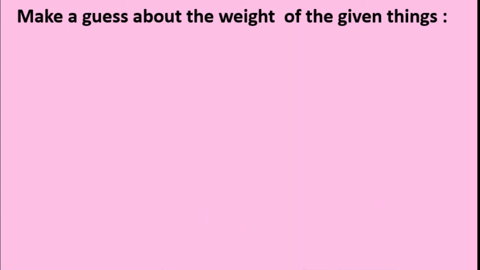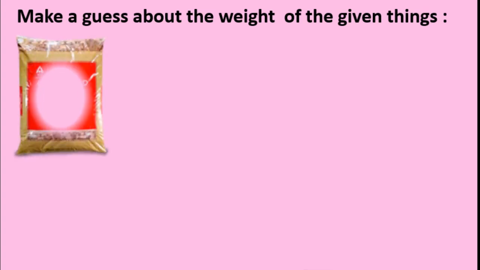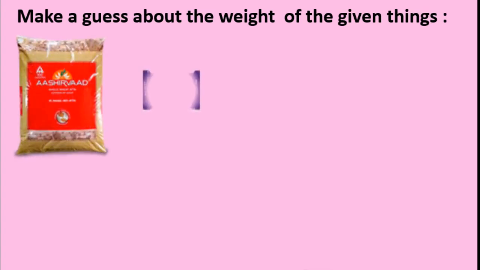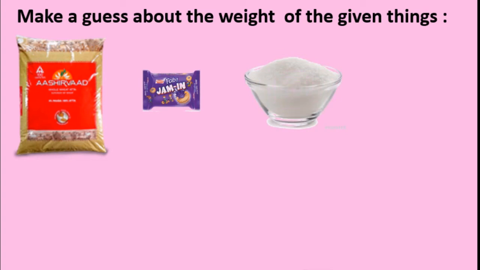Okay. Make a guess about the weight of the given things. Here some things are given. We have to guess the weight of these things. Okay. Wheat. See the amount. See the size of the packet. Okay. This is a biscuit pack. Sugar in the bowl.